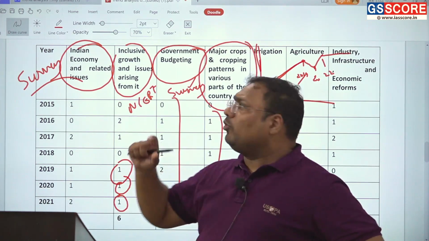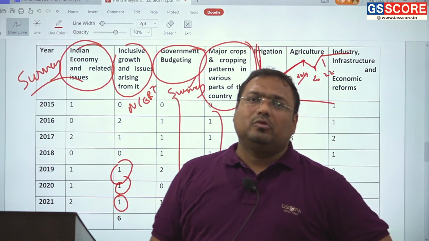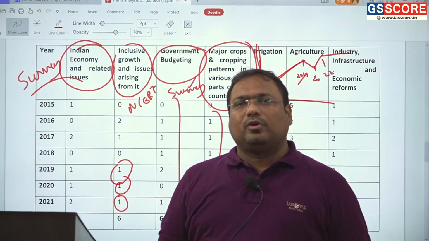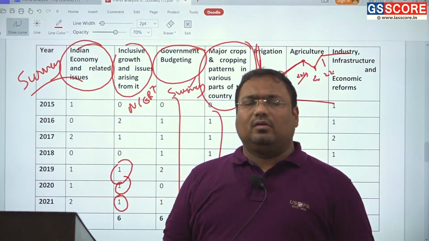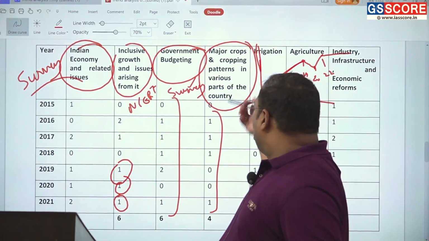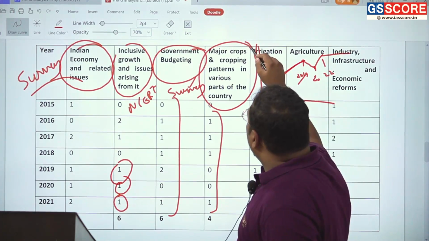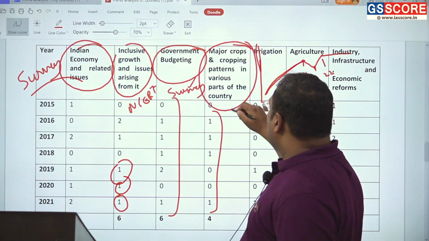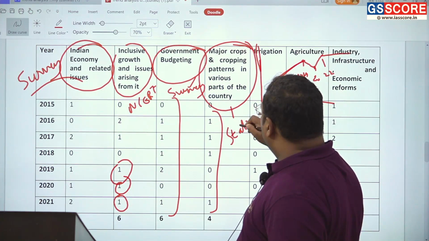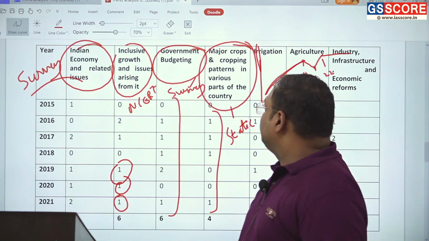So for this topic, you need to refer to the textbooks, whatever textbook you are using, whether it is Mishra and Puri, Dattan Sundaram, Ramesh Singh, Sanjeev Verma, or any other book, or your coaching notes, which provide the static portion. Generally, the questions are quite straightforward.